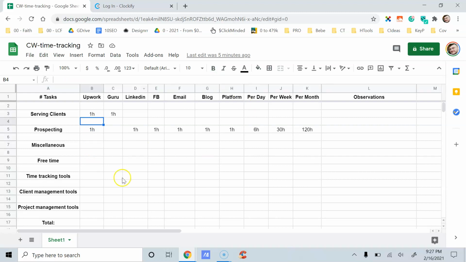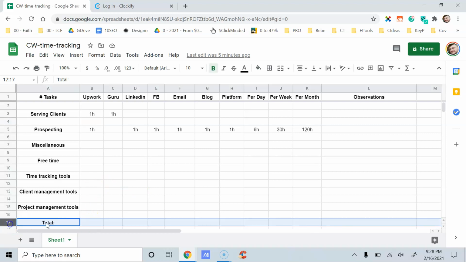But I wanted to include this because I deal with lots of freelance content writers and copywriters using different platforms, and they don't rely on Upwork alone. So feel free to modify this Google Sheet to fit your personal situation, your custom context.